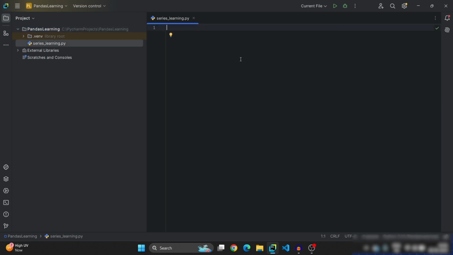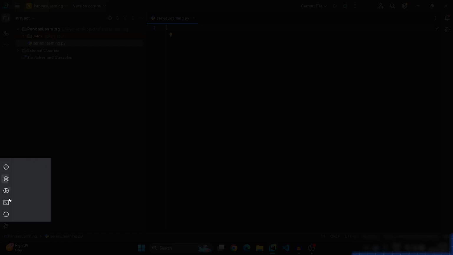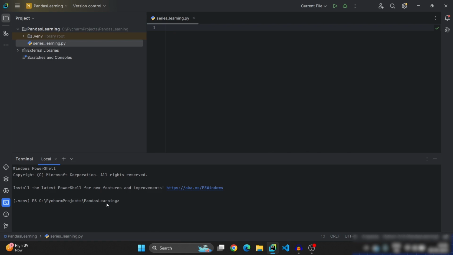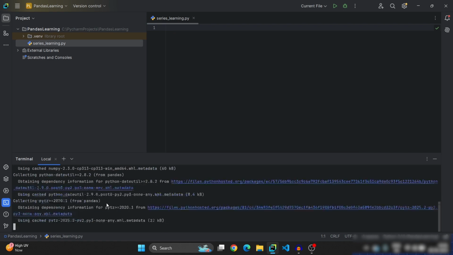Now we need to install Pandas. There are two ways of installing Pandas in your PC. First approach is through the command prompt. Let us see it. Here on the bottom left side, you will find Terminal. Click on it. There enter the command pip install pandas. Click on enter. Wait for a few seconds.